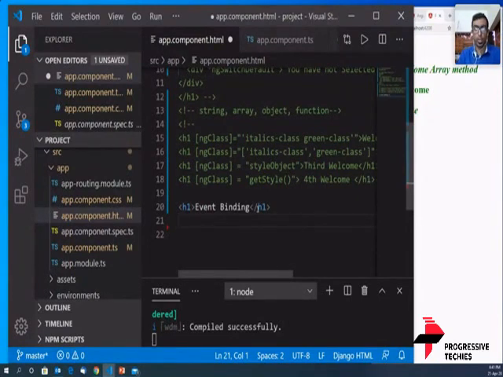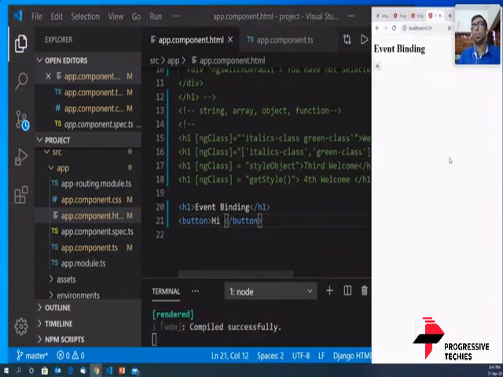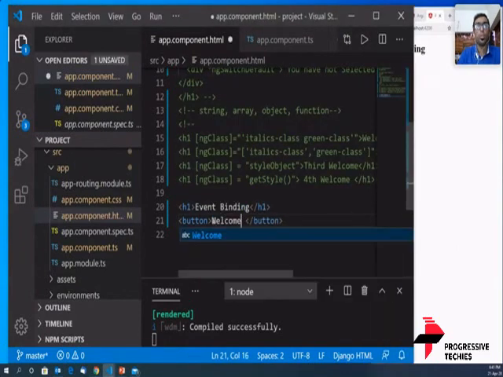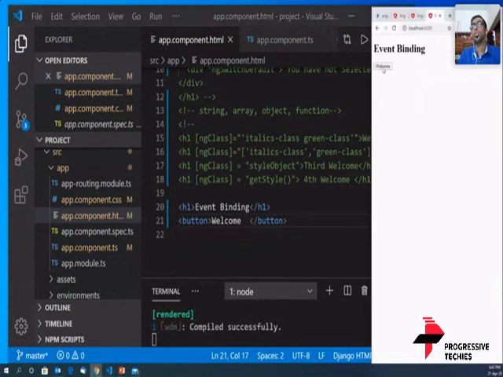I'm going to start off with a button. Okay, let's create a button. It says hi. Okay, I'm going to save this button, and let's see what happens. You get a button here. So let's put some better text here. Welcome. Okay, and save it. So you get a button here. Is the screen visible to all of you? Okay, yeah. So we have a button, and there's a welcome here.